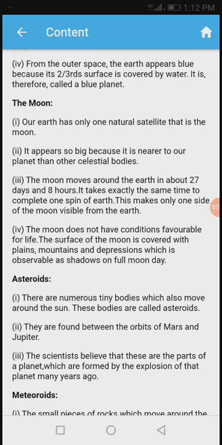The surface of the moon is covered with plains, mountains and depressions, which are observable as shadows on full moon day. See, on the moon we can't live because there are no favorable conditions. There are only the mountains and the plains.